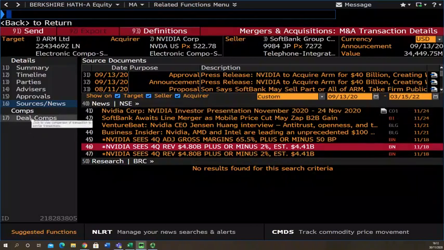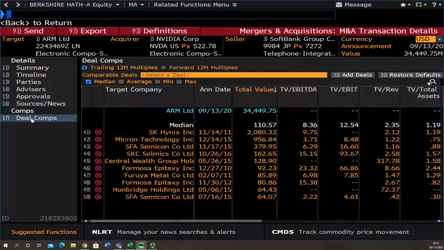And then lastly, we can look at deal comparisons. So this will show you historical cases of mergers and acquisitions within this sector so you can compare. But if you look at this scale, this deal compared to the value in millions relative to the rest of the potential deals that have happened within the sector, this purchase is much larger historically than any other in the sector.